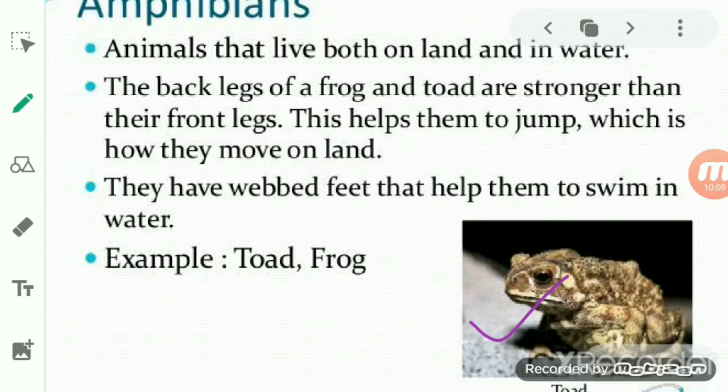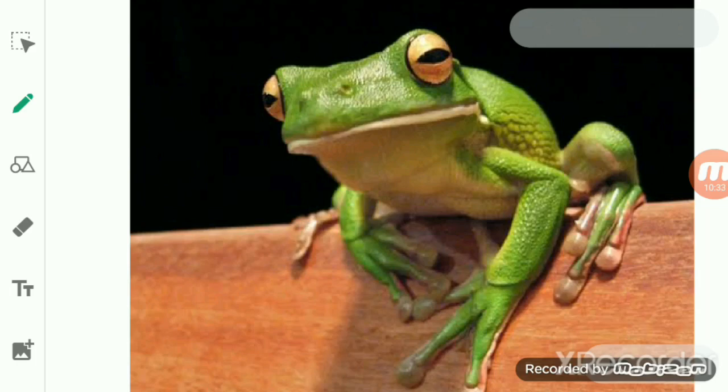Okay, so it can live inside the water, and it can lay its eggs in the water, as well as live on the land. Okay, so it shows both habitats, aquatic and terrestrial. Now, how are frogs adapted to live life in water as well as on the land?